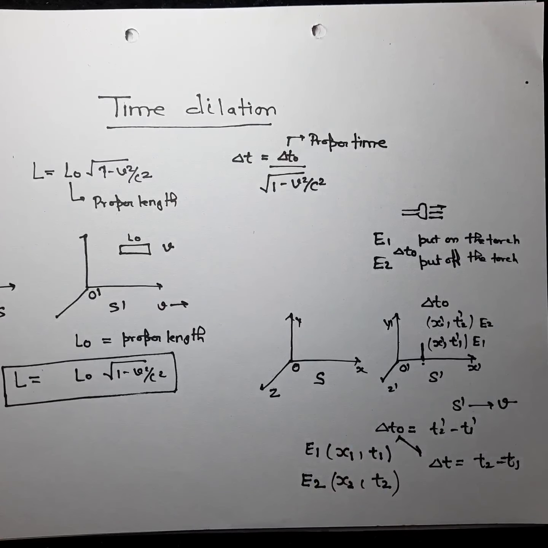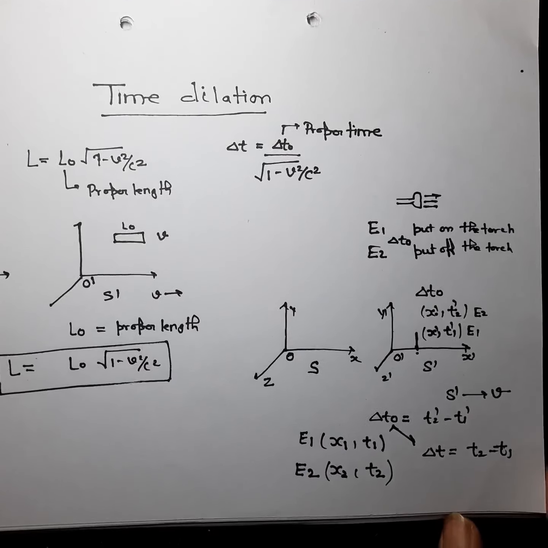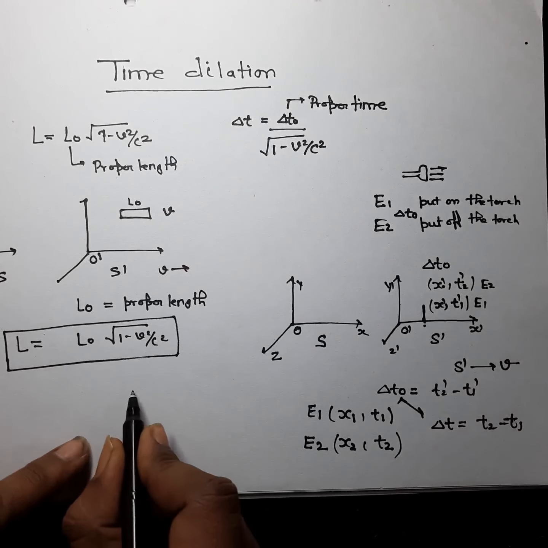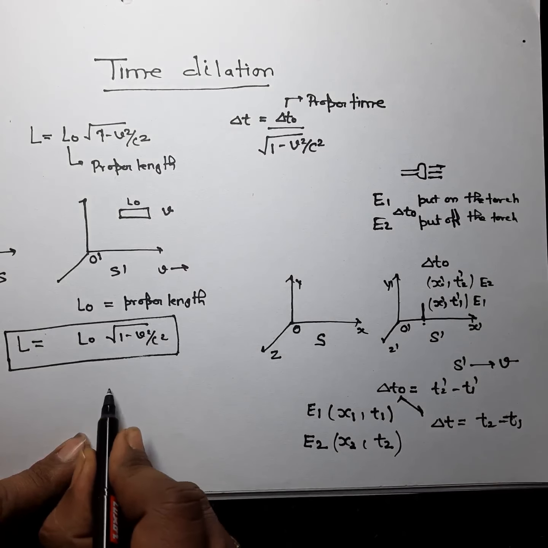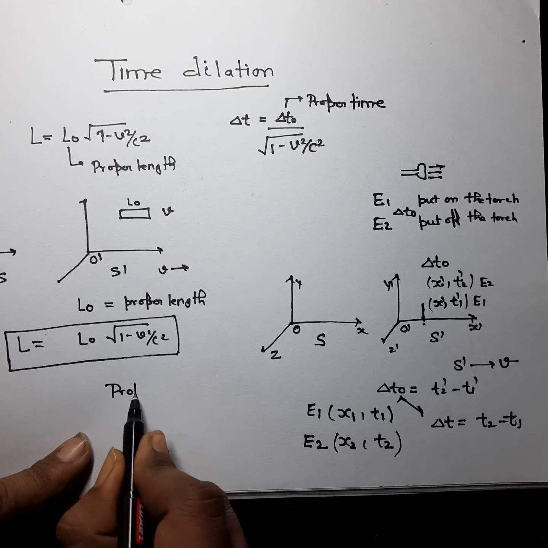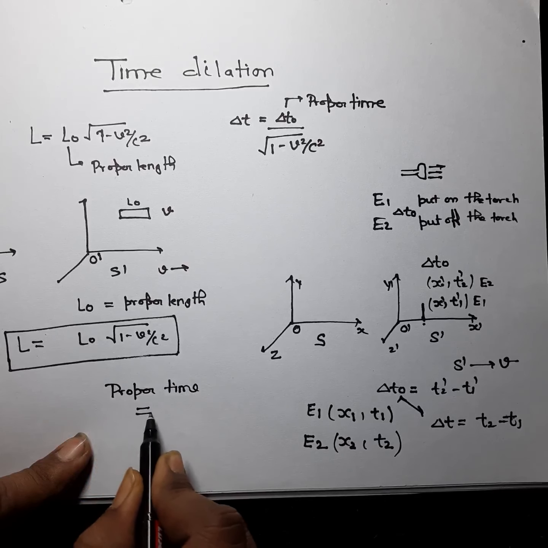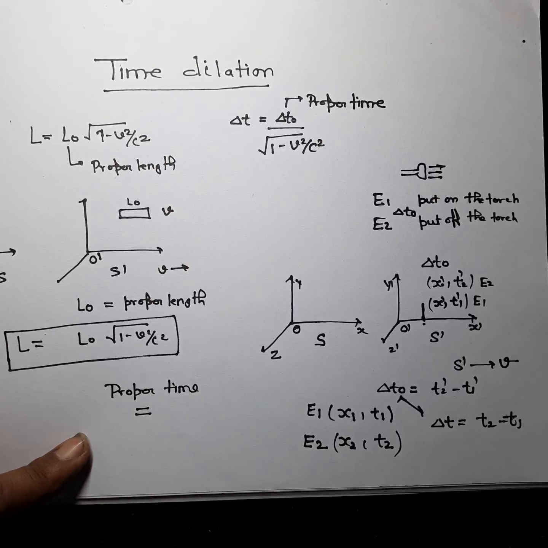I have to find the relation between these two. One more thing that I want to introduce here: just like the proper length, here I will define proper time. So what is proper time? Proper time is the interval between two events in a frame of reference in which the position does not change.